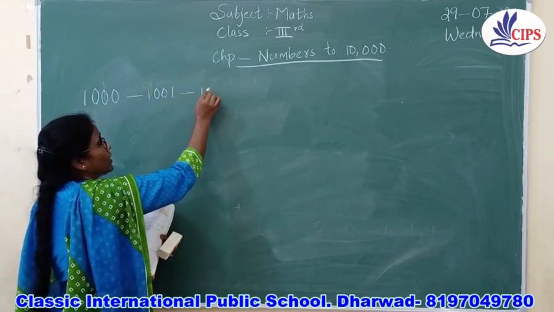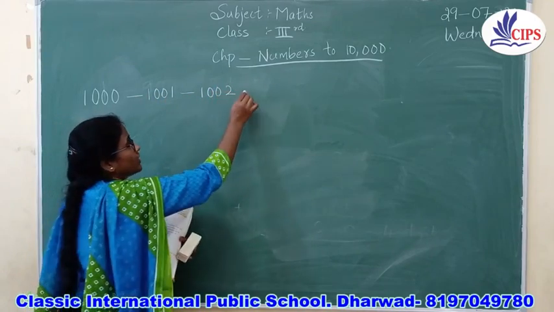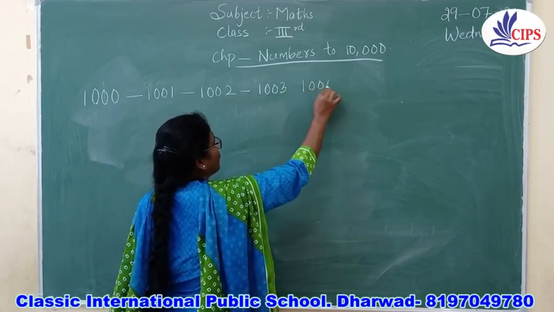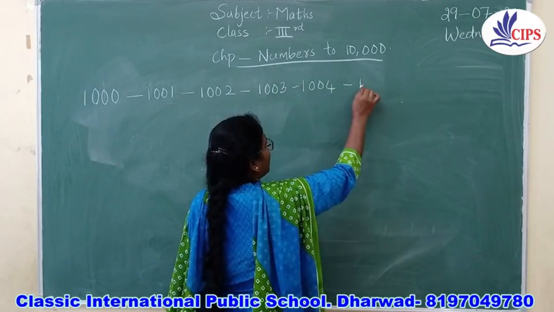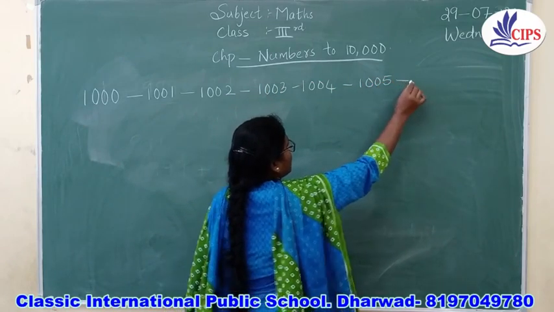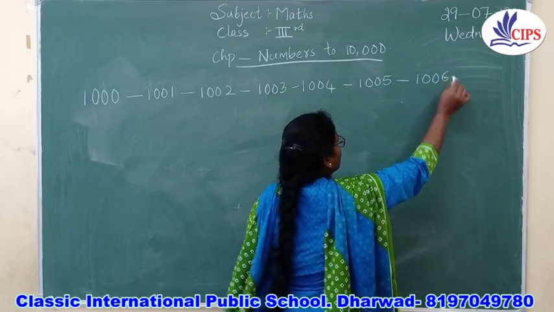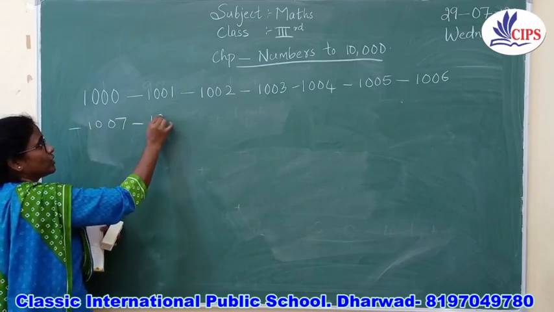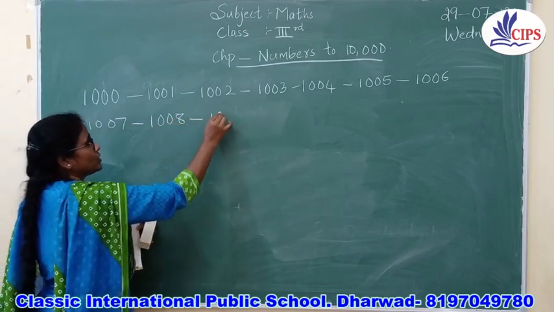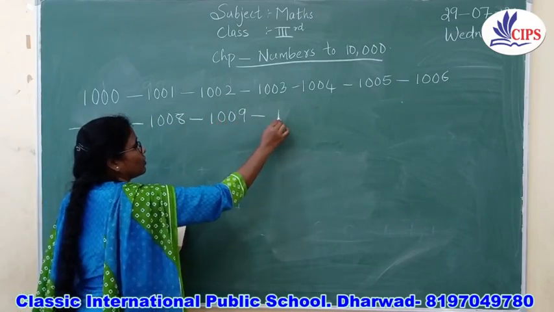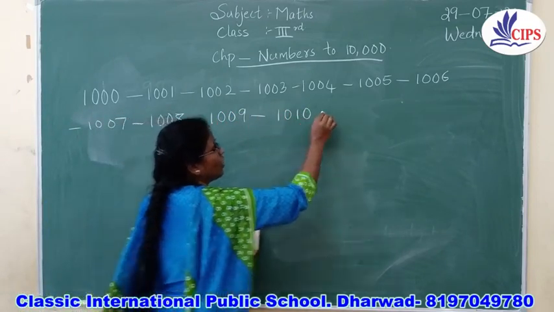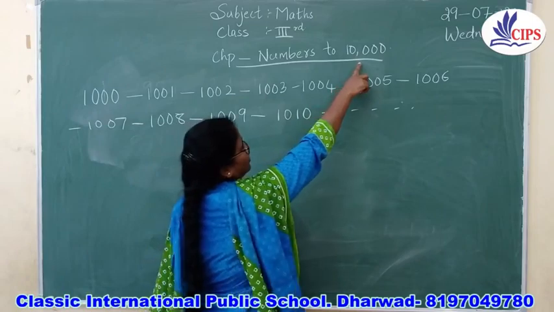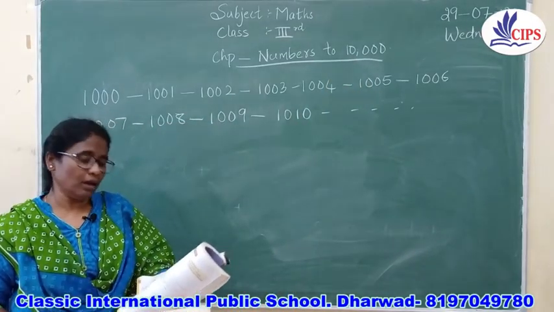The next number will be 1002, 1003, 1004, then 1005, 1006, the next number will be 1007, 1008, 1009 and 1010. So going on, if you write continuation numbers, you will get up to 10,000. So this is the way you are going to write the numbers.